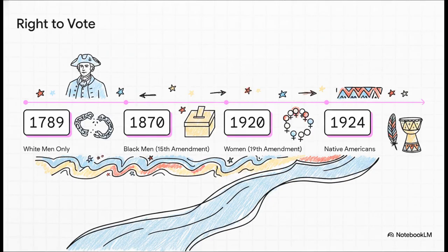But look, the Constitution is fundamentally a living, breathing document. Just look at how painfully slow the foundational right to vote expanded. Originally, the document left it mostly to white men. It took all the way until 1870 for black men to be included, 1920 for women, and, wildly enough, Native Americans, the very people who helped inspire the Constitution, weren't given the right to vote until 1924. Just let that sink in for a second.